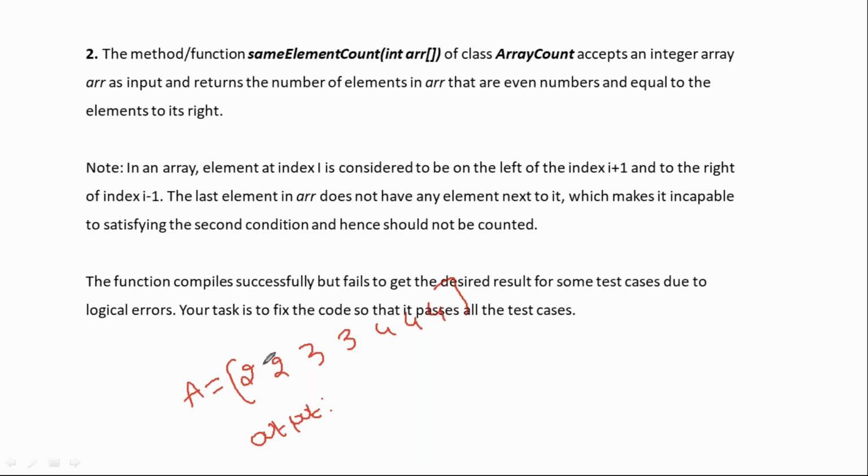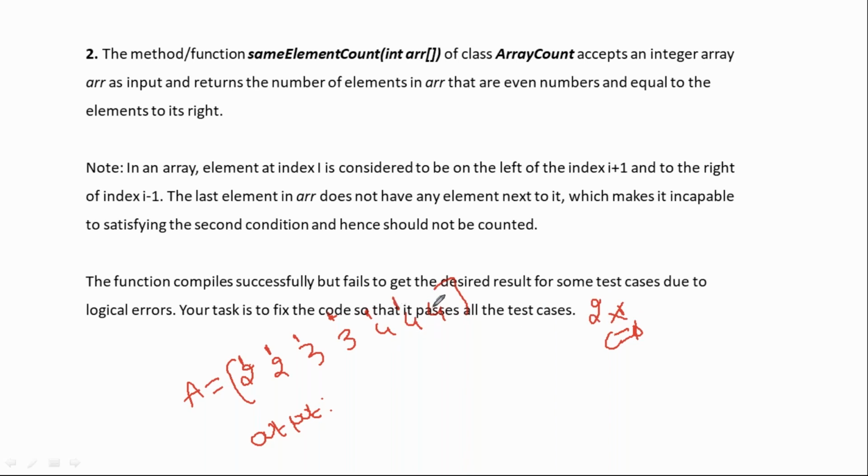Yeah, perfect. I hope most of you understand. We take one element. If it is even, I should take the right side element. So 2 and 2, yes. First we take the count, initially 0. Now yes, it is equal, so we increment the counter value. Done. Then I come to this one. This is even, but the right side element is not equal, so I don't count. Now I take this one. It is odd, even though the right side element is the same, so I don't count. Now this is also odd. Don't count. This is even, and the right side element is the same, so increment the counter value. So the counter becomes 2. Okay, done.